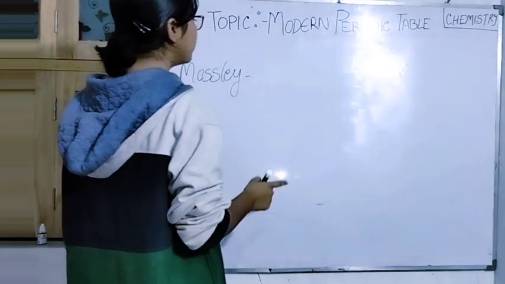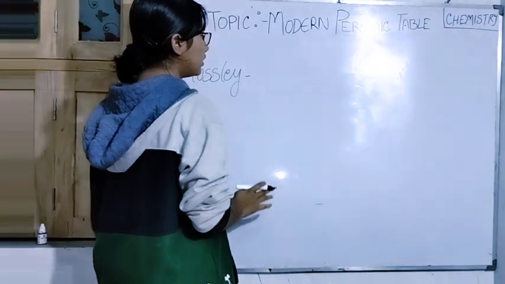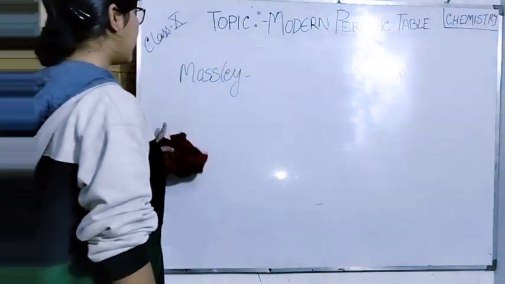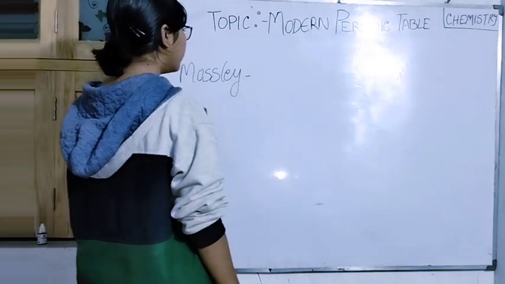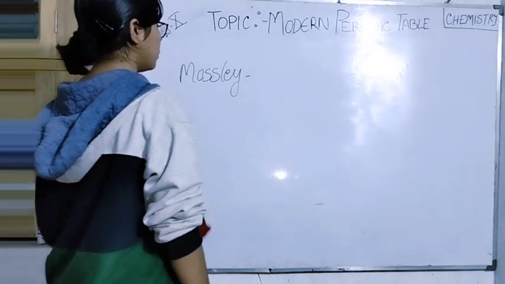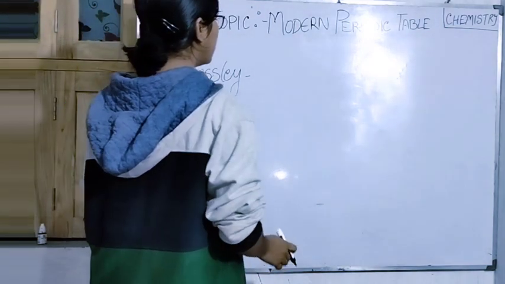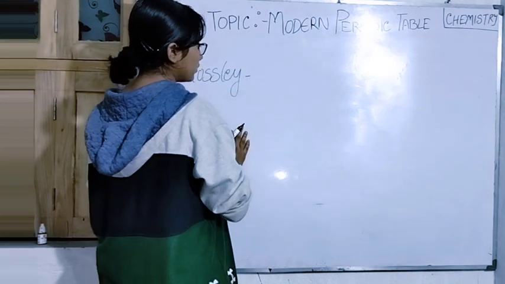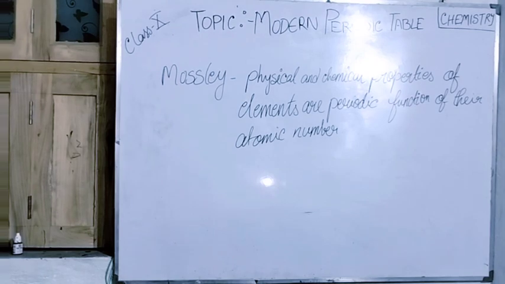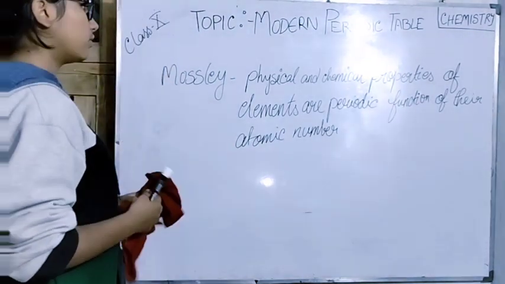Moseley represented the periodic table according to their atomic number. During Moseley's time, the noble gases were discovered and all the other gases and elements too. So it was easy for him to represent it. This was known as the modern periodic table. Moseley's one is known as the modern periodic table, which is still used now.